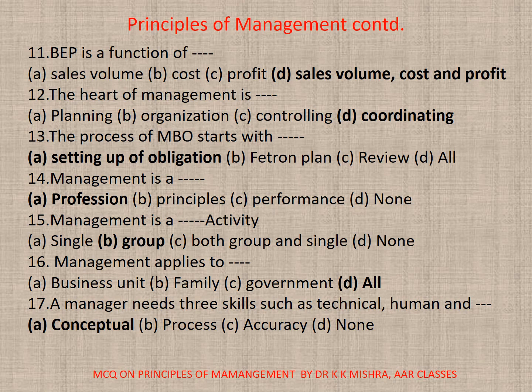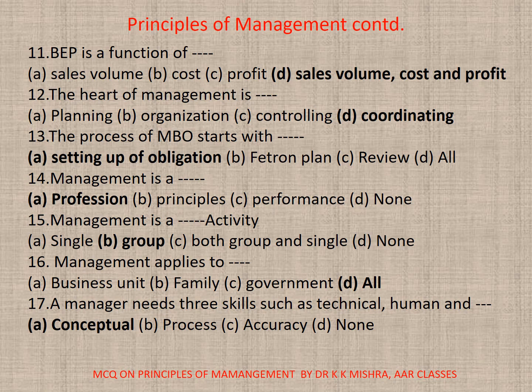12. The heart of management is dash. A. Planning. B. Organizing. C. Controlling. D. Coordinating. Correct option is D. Coordinating. 13. The process of MBO starts with dash. A. Setting up of objectives. B. Action plan. C. Review. D. All. Correct option is A. Setting up of objectives. 14. Management is a dash. A. Profession. B. Principles. C. Performance. D. None. Correct option is A.